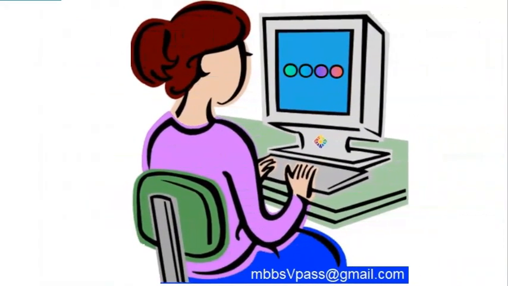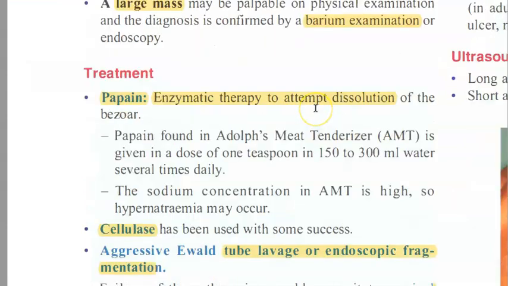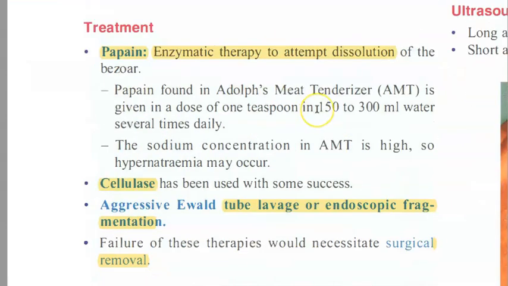Then you can take history and ask them clear cut, do you eat hair? They may say yes. Ask them alone, because if they are in front of others, they may not say.